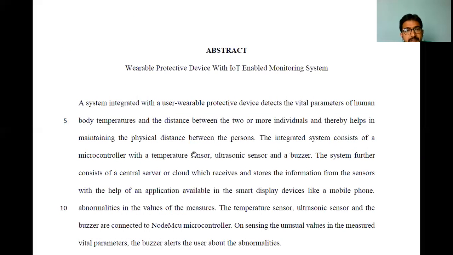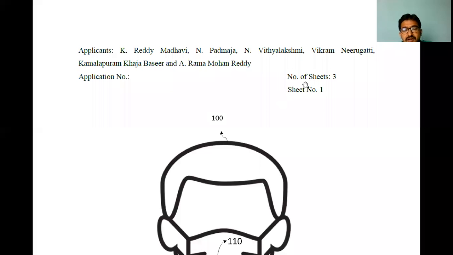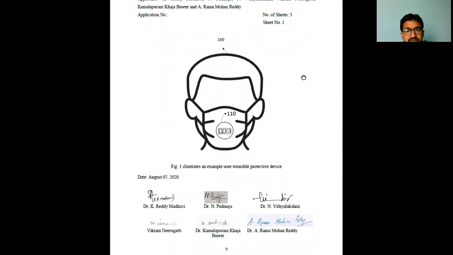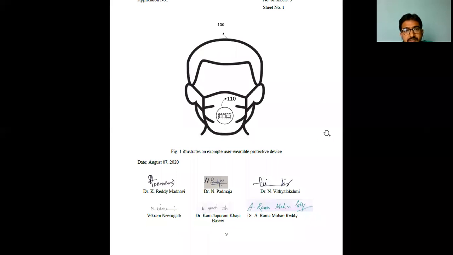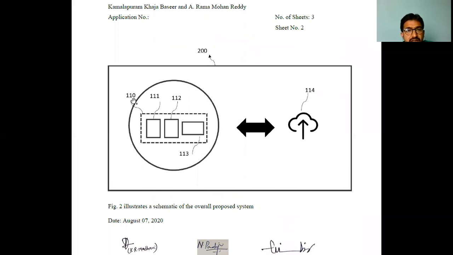Now, the formalities, the signature, followed by the next section, abstract, and followed by the diagram, the drawings. I'm just zooming. This is the illustrated example of the user wearable protective device, where this is the device, where it is going to connect for the pass. 110, this is my number. The entire device is 100. Under the 100, there is a subsection, 110, right? Now, another drawing talks about the 110 consisting of again 1111, 1112, 1113, 1114 elaborately. The entire is a 200. This 110, 111, 112 is my interest.